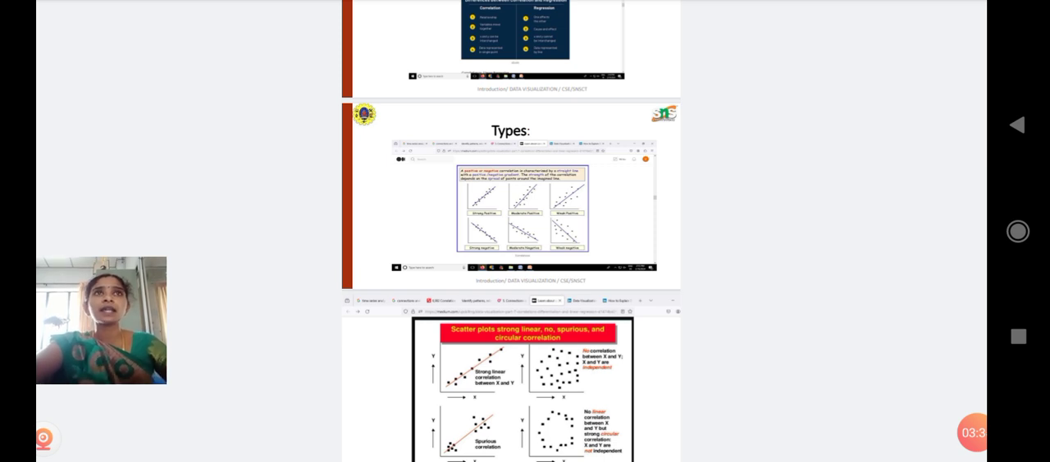The next one is connection. The term connection is more general and may refer to any type of relationship between variables, and it is not necessarily linear or statistical. It is often used in a broader, more qualitative sense.